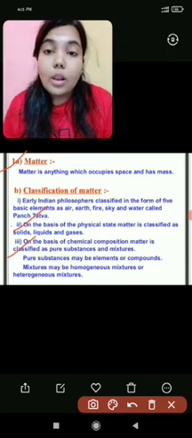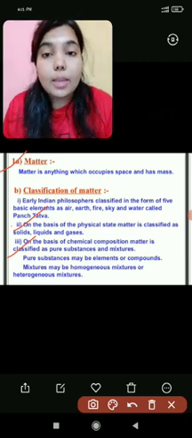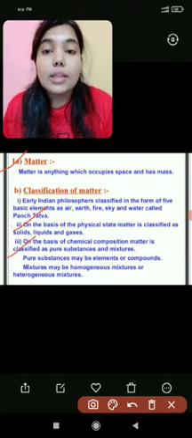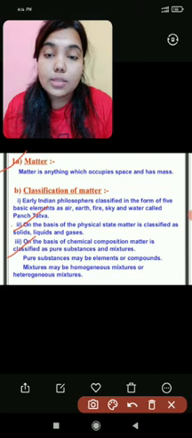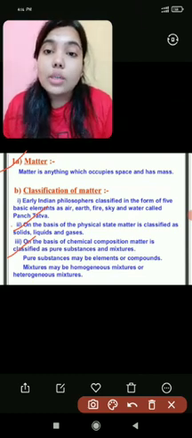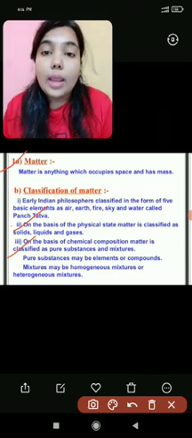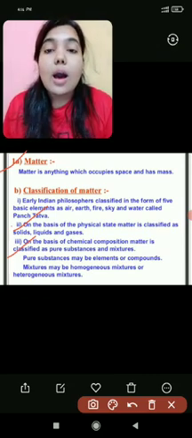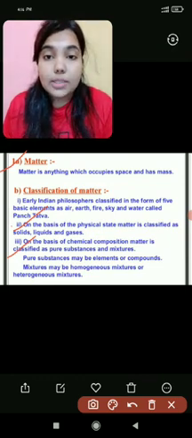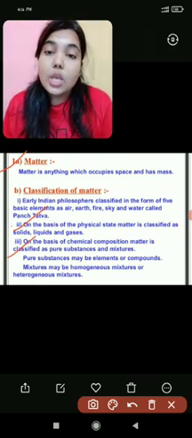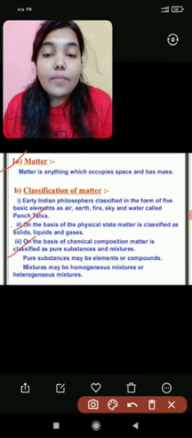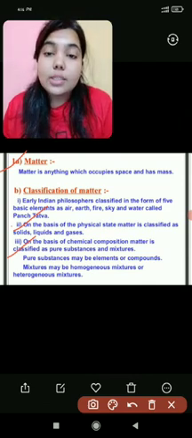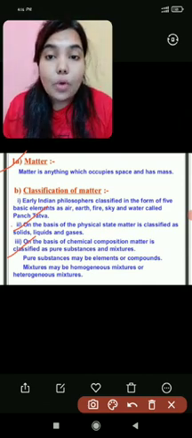For example, we have 118 elements that exist in our universe: hydrogen, helium, lithium, beryllium, chlorine, oxygen, nitrogen, manganese, gold, silver. These are the elements present in our nature. These are the purest form. We cannot further divide these into a simpler form.